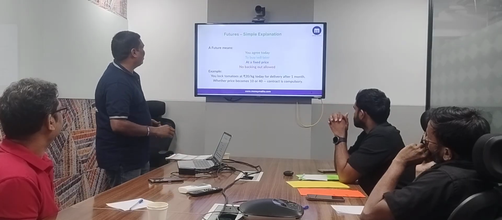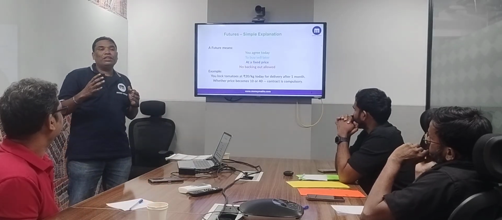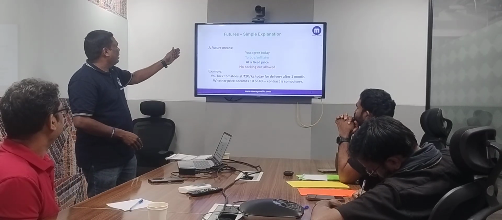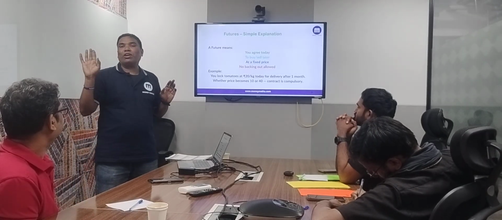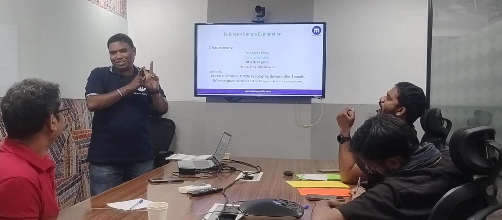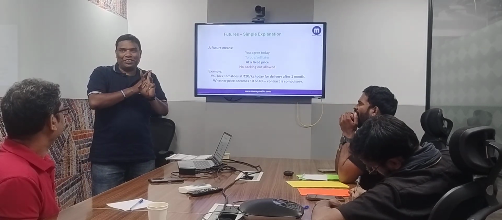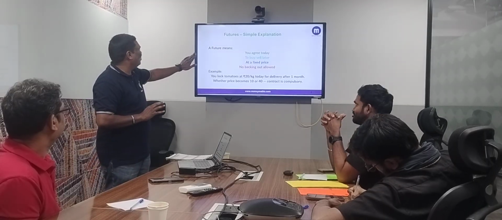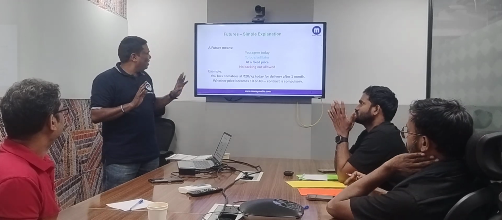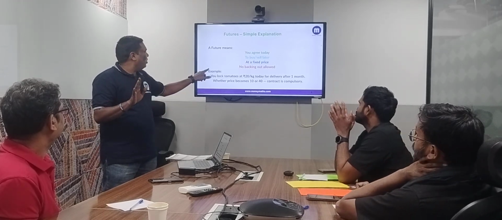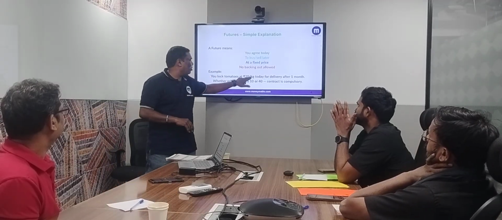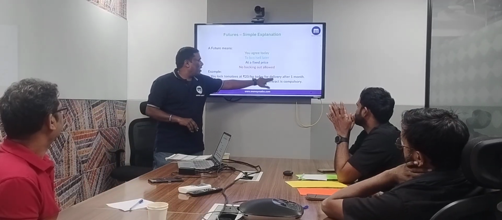Your future. So what are the different types of derivatives of a stock market? There are two kinds of stock market derivatives. One is futures, which we are also calling contracts. Second is options. Okay. Here, what are futures? Futures means you agree today to buy or sell anything at a fixed price, no backing out allowed. Example, you lock tomatoes at 20 rupees a kg today, for delivery after 1 month.